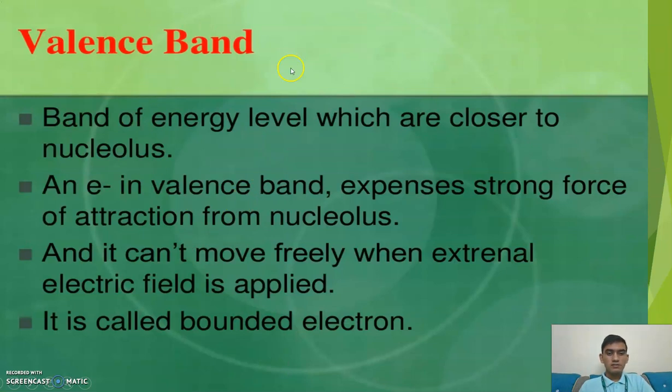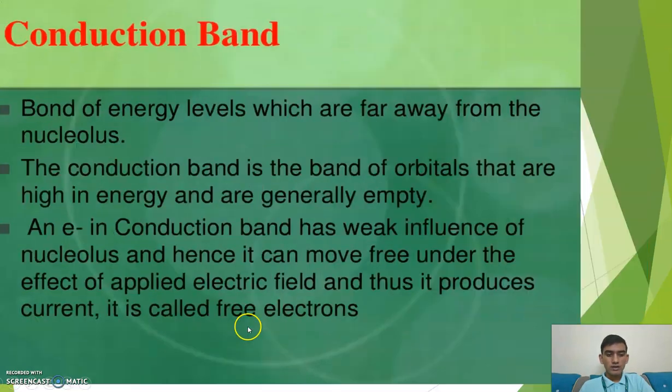So what is the valence band? Band of energy levels which are closer to the nucleus, and an electron in the valence band experiences a strong force of attraction from the nucleus of the atom, and it can't move freely when an external electric field is applied. It is called a bonded electron.